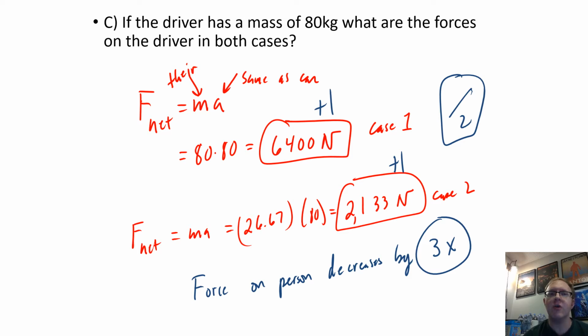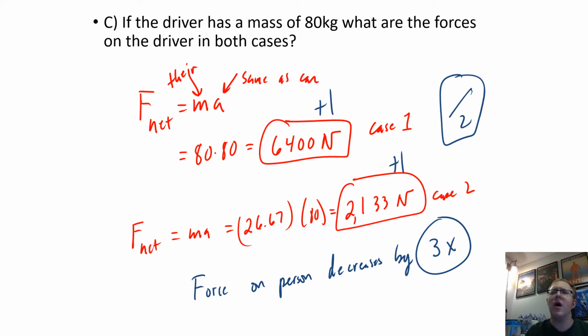The person in the vehicle, who had a mass of 80 kilograms, suffers 6,400 newtons of force if he undergoes 8 g's, or 80 meters per second squared, of acceleration. But in the vehicle that only suffered an acceleration of 26.67 meters per second squared, or 2.6 g's, 2.6 times Earth's gravity, there is a much lower number of newtons, a third. So what we can see is that it's not how fast you're driving that kills you, it's how quickly you stop. That's kind of the theme of a lot of car safety equipment.